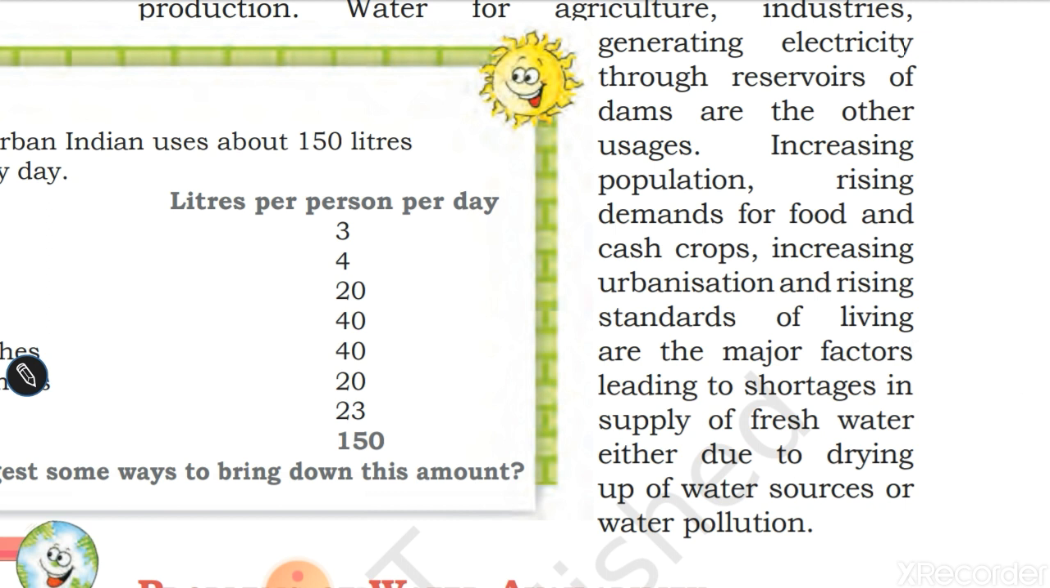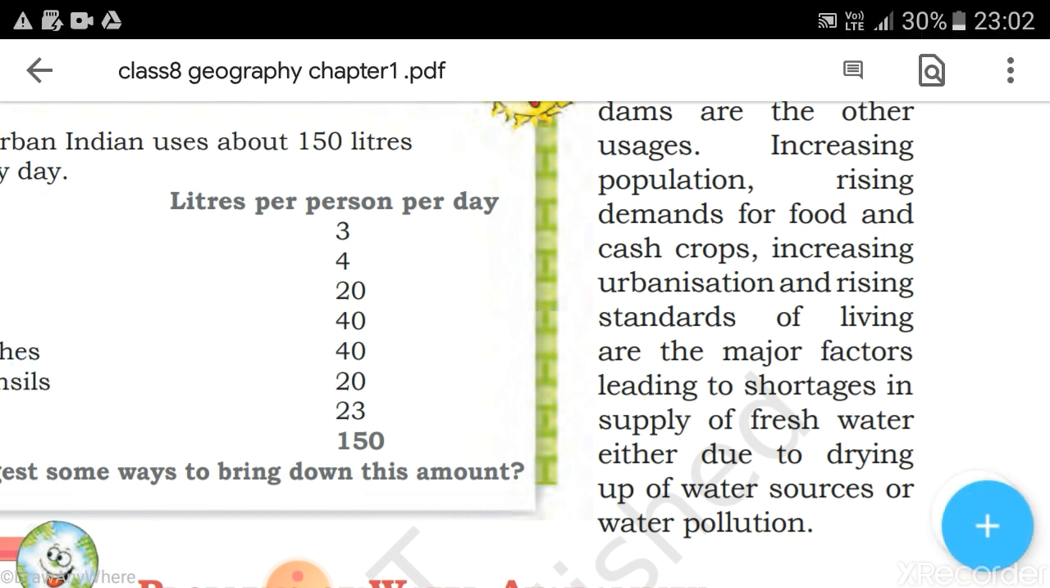Increasing population. So what are the different problems coming in the way of water? Why are we facing a lot of water problems these days? The very reason we can discover is increasing population, because of the population explosion. We have scarce water, and rising demands for food and cash crops.